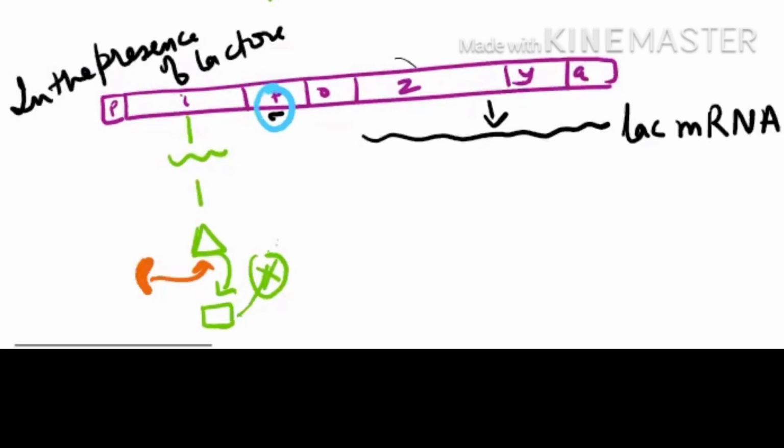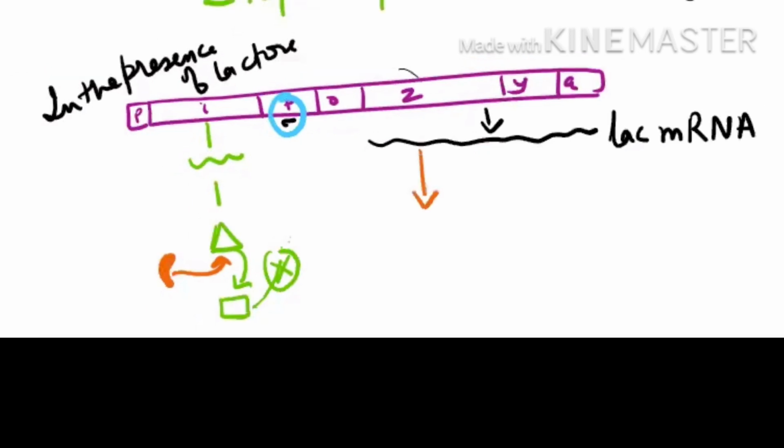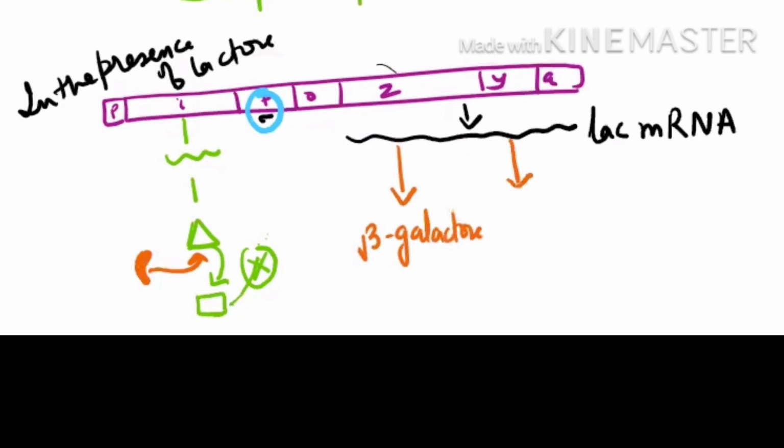But they will do translation. This will make beta-galactosidase. This will make permease. And this will make transacetylase.